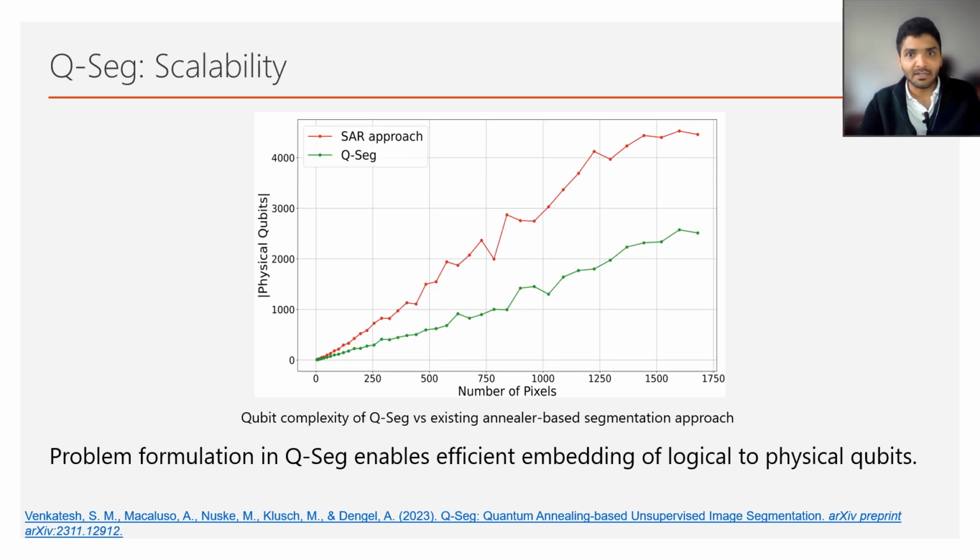While working on Q-Seg, we came across another work making use of annealers for segmentation that got out on arXiv, and it is also taken into consideration. And on comparing the problem formulations, we found out that the other approach requires a lot more number of physical qubits, which implies that we were having a better scalability with the existing and near-term quantum technology, or in other terms, Q-Seg is easily embeddable onto the existing quantum annealers.